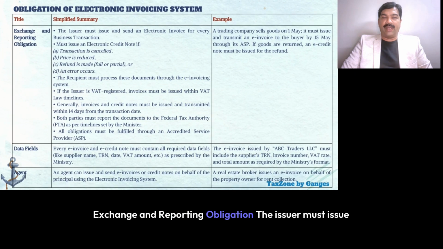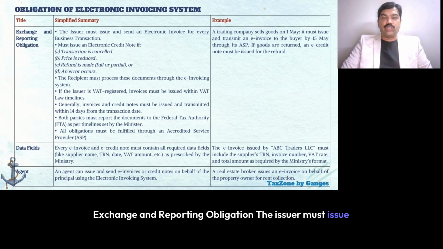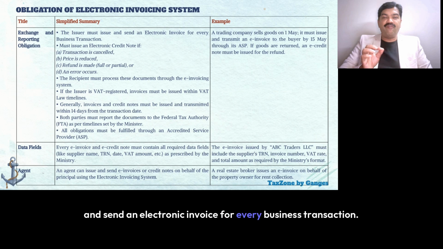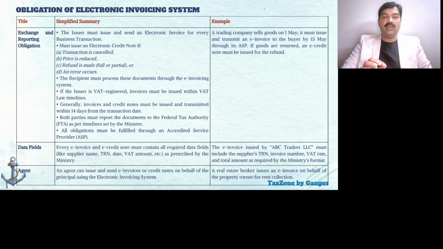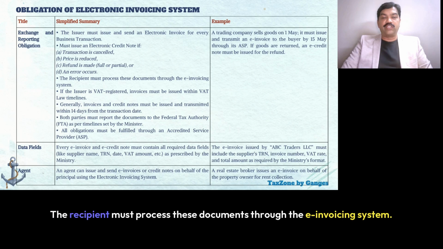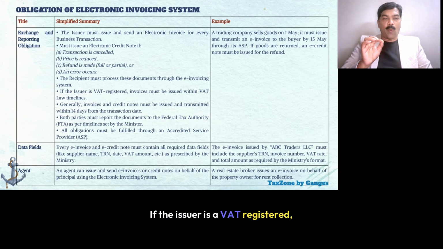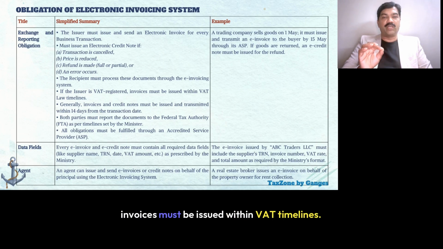Exchange and reporting obligation. The issuer must issue and send an electronic invoice for every business transaction. The issuer must issue an electronic credit note if a transaction is cancelled, a price is reduced, a refund is made in full or in part, or an error occurs. The recipient must process these documents through the e-invoicing system. If the issuer is VAT registered, invoices must be issued within VAT law timelines.